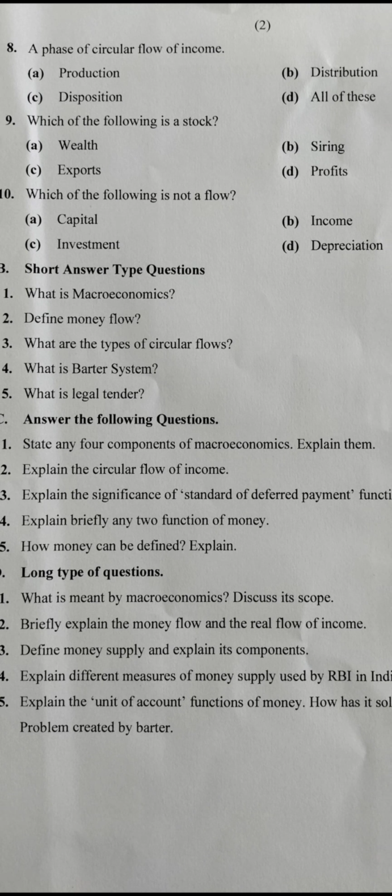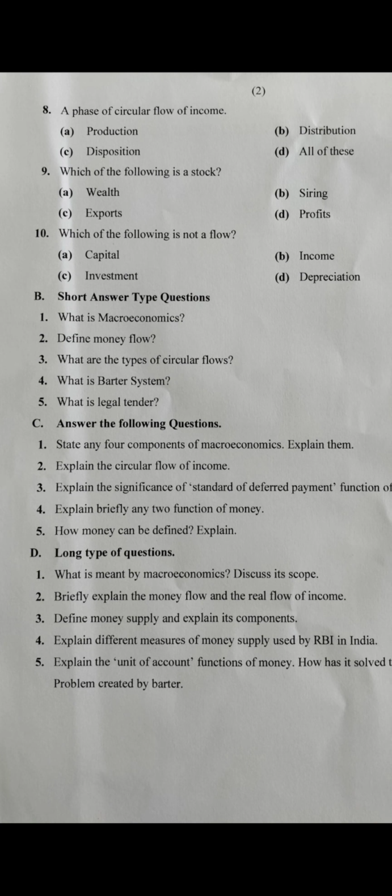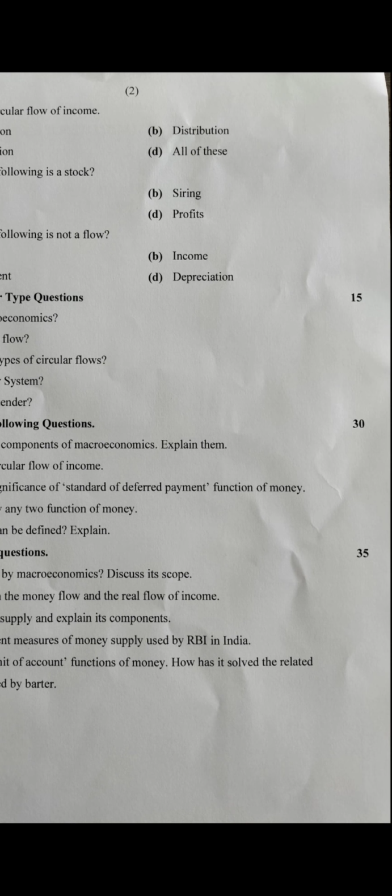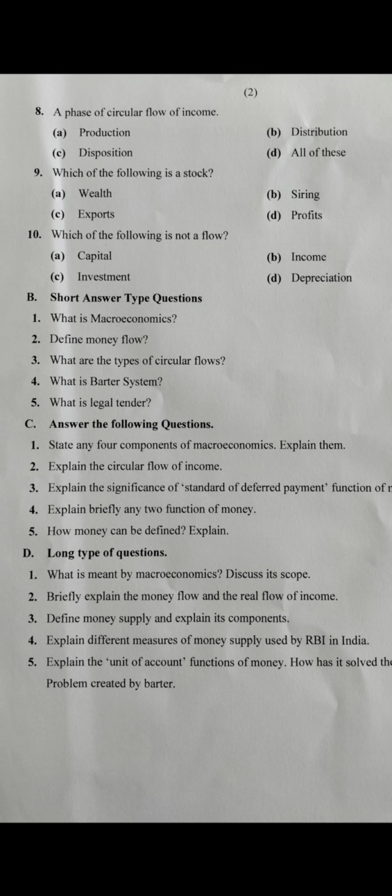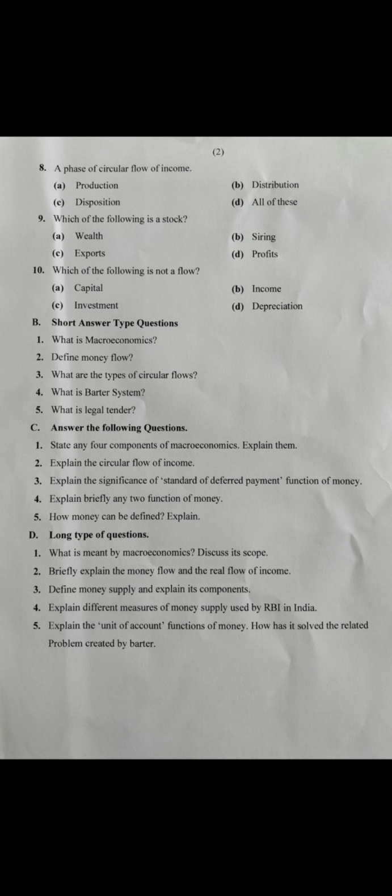After that, answer the following questions are given in front of you. See, that one is of 30 marks, meaning 6 marks for each question. Okay, and question B, which you had completed, is 15 marks total, meaning 3 marks for each question. State any 4 components of macroeconomics and explain them. Now this is the question; you have to give the answer and explain it, and you will get 6 marks for all of these things.